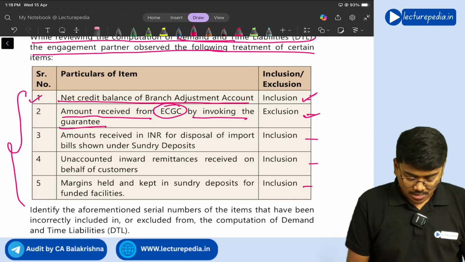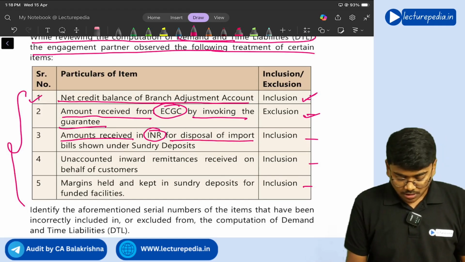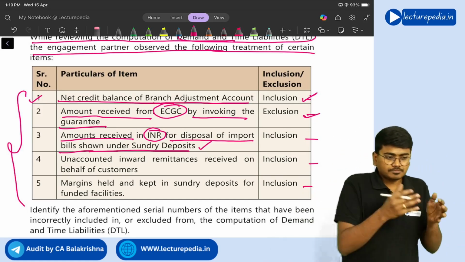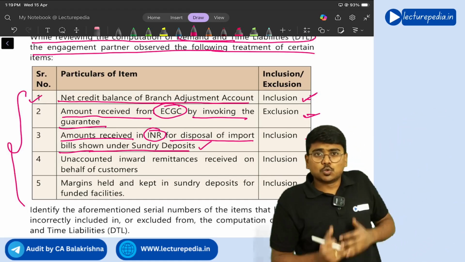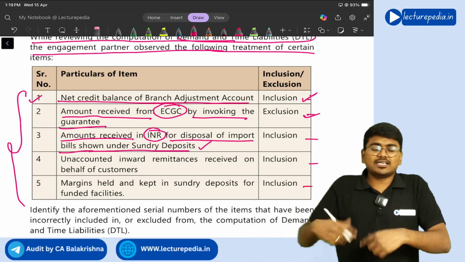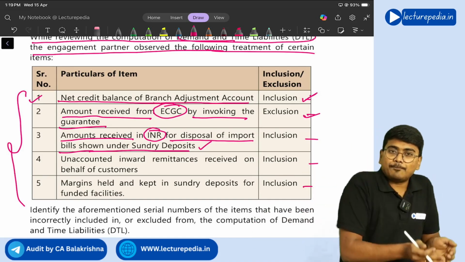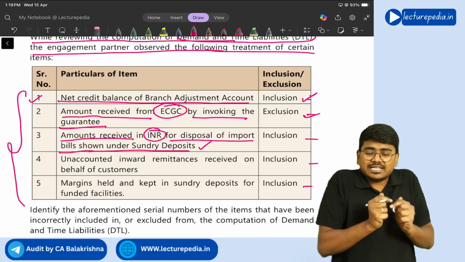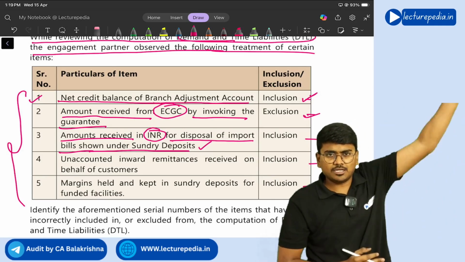Next, amounts received in INR for disposal of import bills shown under sundry deposits. So when any Indian customer, any Indian importer imports goods to India, he needs to pay the money to the exporter in dollars. But Indian person, he will have only rupees. So what he will do? He will give Indian rupees to the bank. Bank has taken Indian rupees. Bank will convert Indian rupees to foreign currency and it will pay the foreign currency to the foreign person.